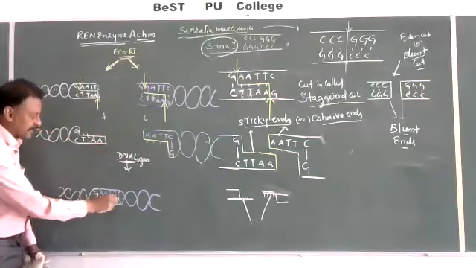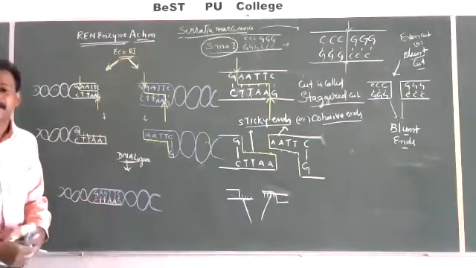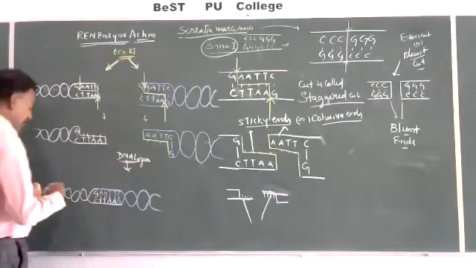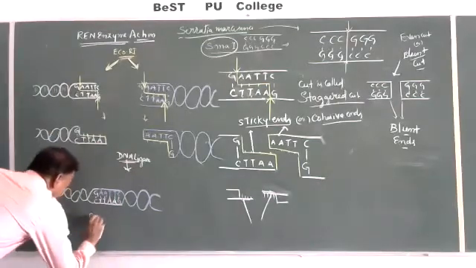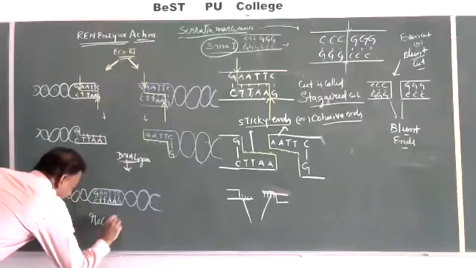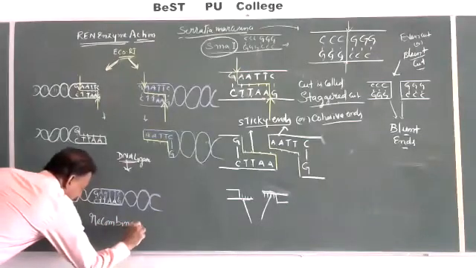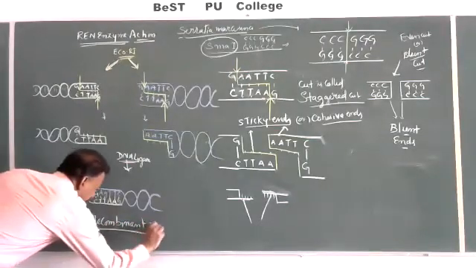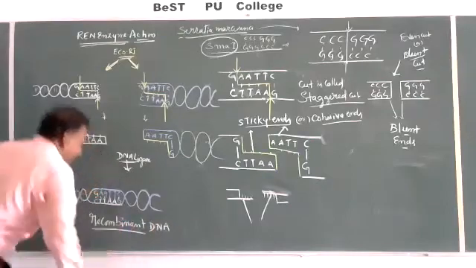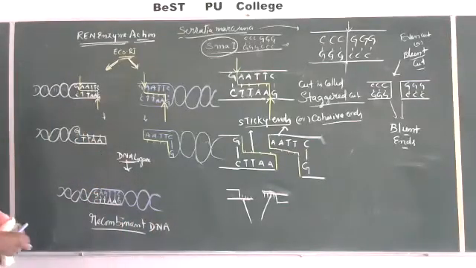GAATTC, easily they are able to join. This is called recombined DNA, recombinant DNA, a mixture of two DNAs.